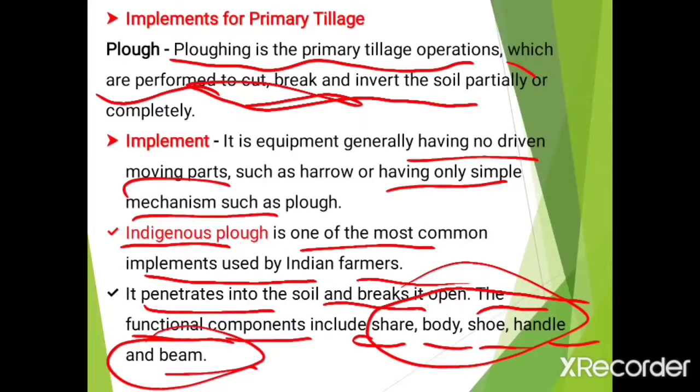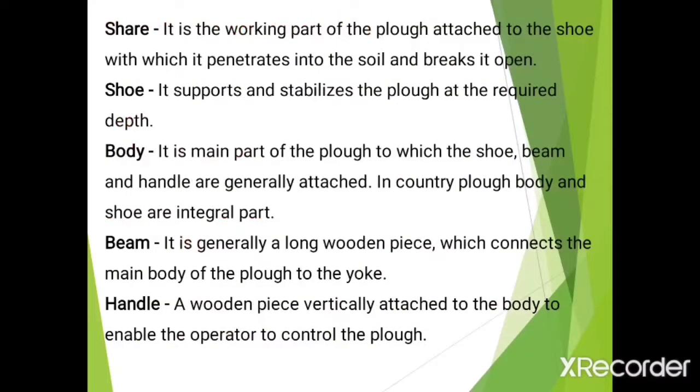Now let's see the functions of the different components of the indigenous plow. Shear is the working part of the plow which is attached to the shoe, and it penetrates into the soil and breaks it open. What is the function of the shoe? It supports and stabilizes the plow at the required depth.